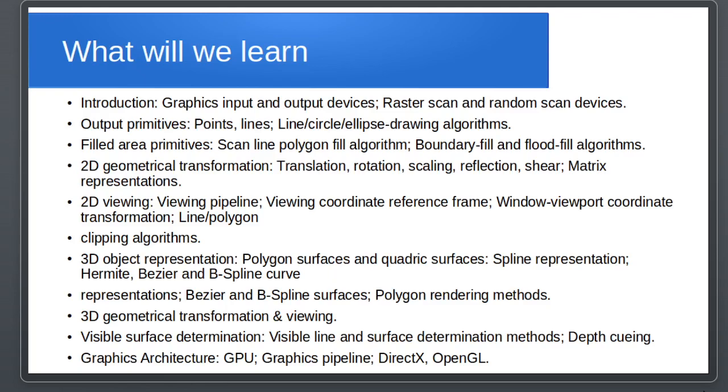One of the ways is raster scan and random scan, different ways in which our graphics are made visible. We will try to understand what lines and points are. If we have a surface, we will try to fill it with a particular color. These kinds of things we will try to learn.